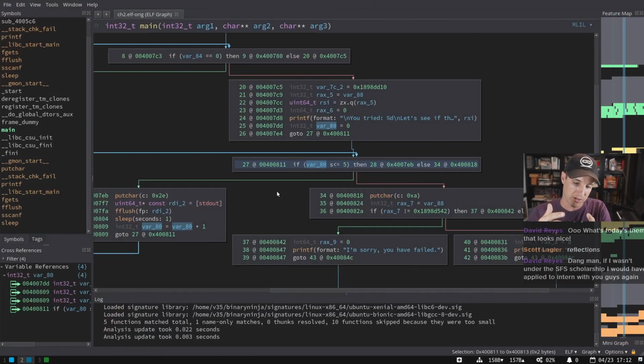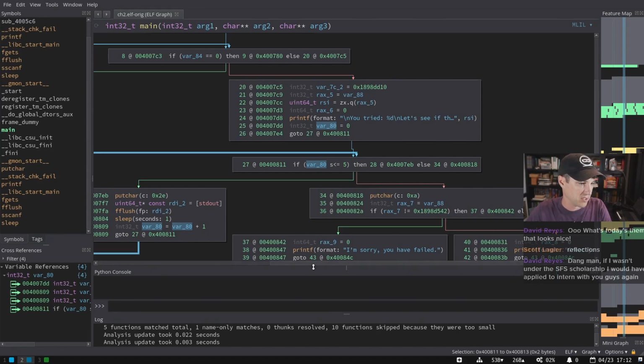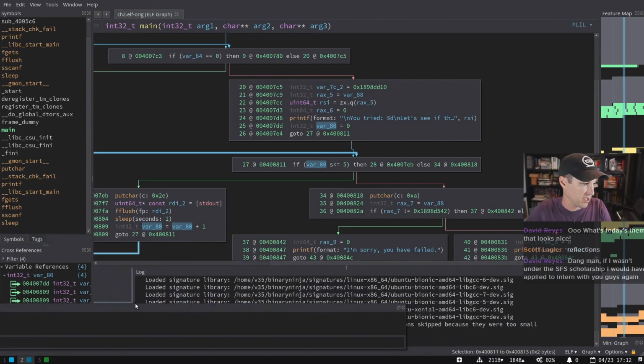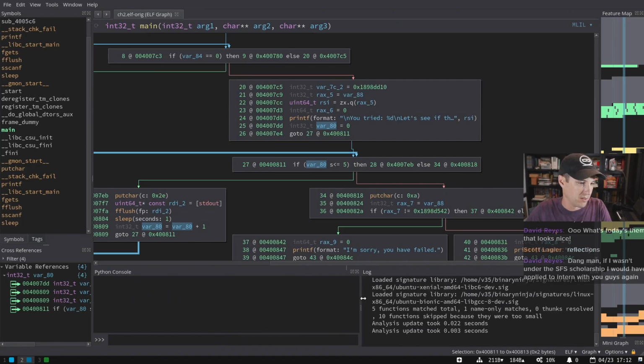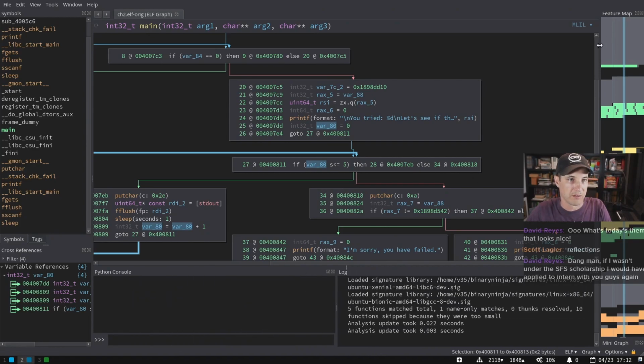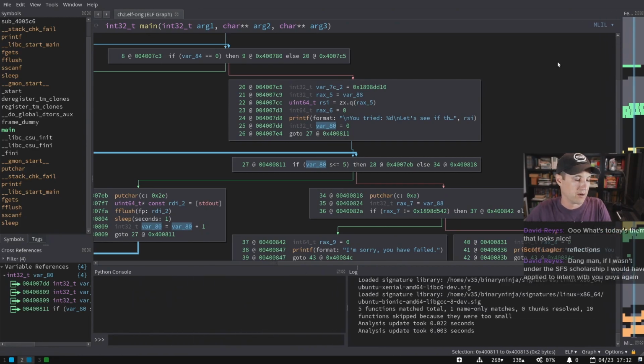So we've covered the search. We've covered the variable: you hold control and you can get the variable type that pops up. And with a minor thing I did last week that I haven't shown off on stream, you can now save and load window layouts. So for example, I like to bring up the Python console to the left of the log window. This is a nice layout, so we're going to call this normal.